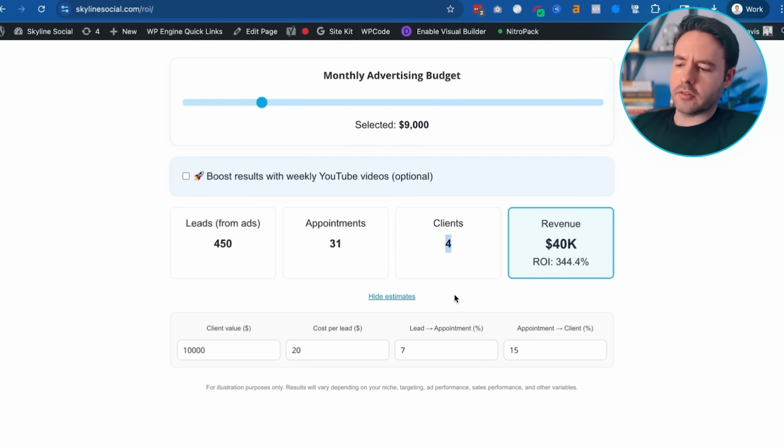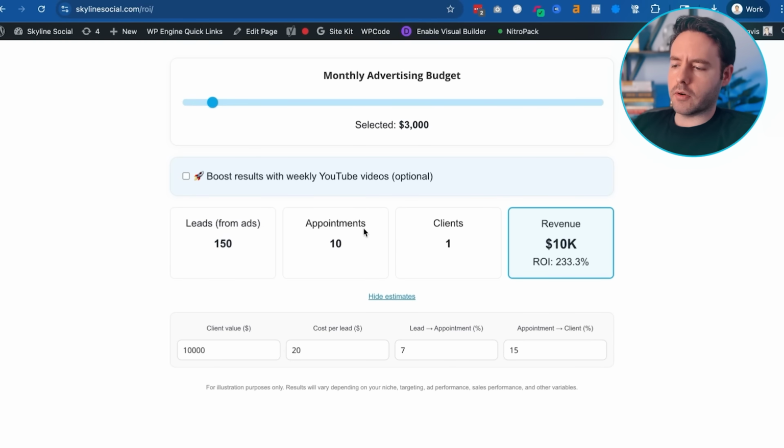And again, these are just estimates. This is what we see with other clients. There's lots of different variables. So the only way to know for sure what your cost per appointment will be is when you start running ads. After you spend a few thousand dollars on ads, let's say $3,000, you will get what your cost per appointment is. You will get what your cost per lead is.